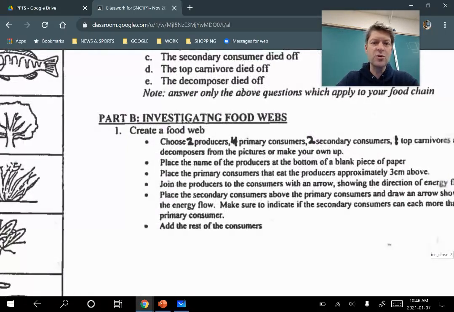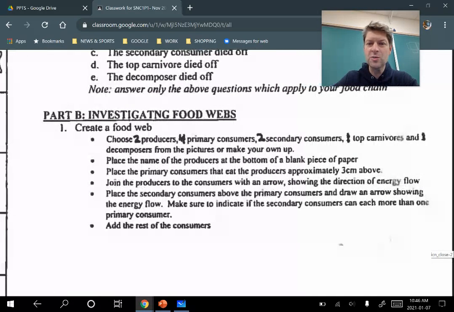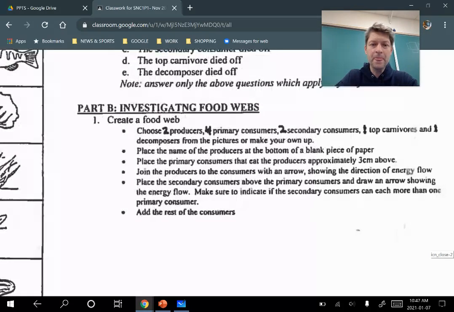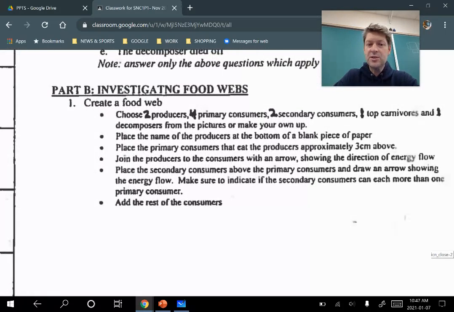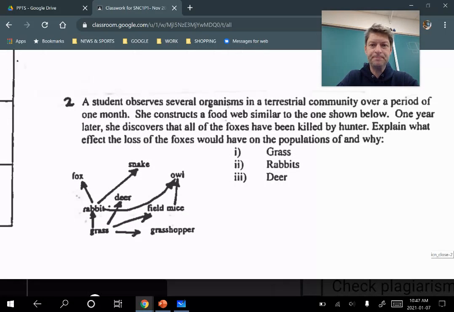So it says create a food web that has 2 producers, 4 primary consumers, 2 secondary consumers, 1 top carnivore, 1 decomposer from these pictures. Or it says you can make up your own. If you don't like that, or you weren't able to identify the things that you need to, then just make up your own. So that's going to be what you hand in. This block is going to be a picture of that.